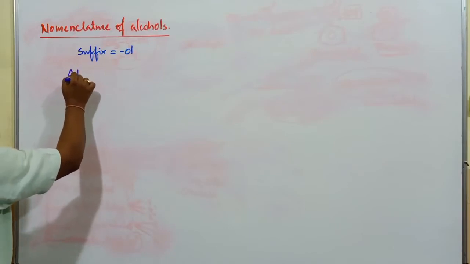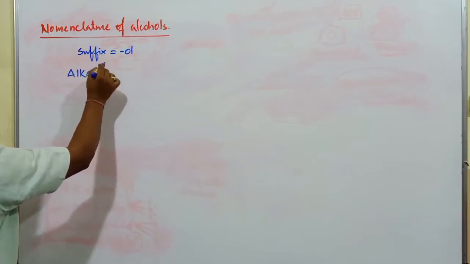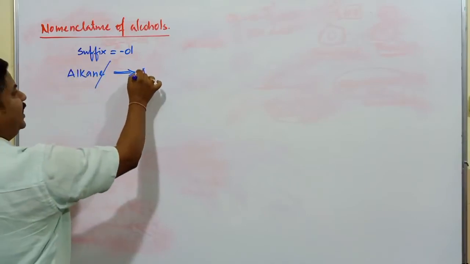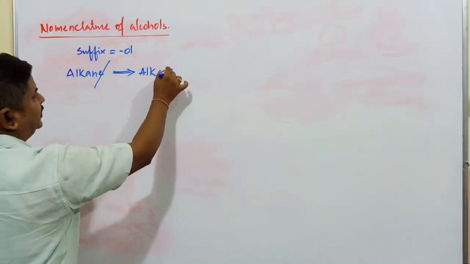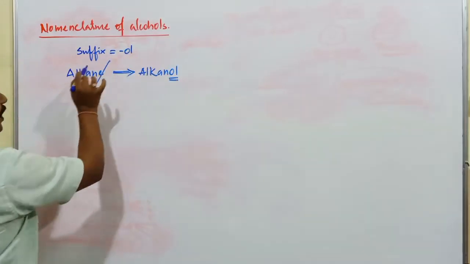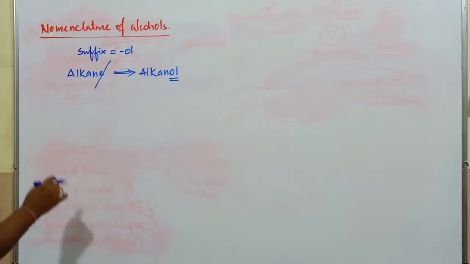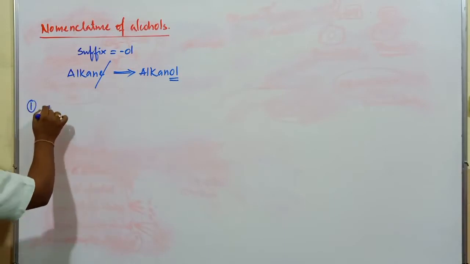Actually, these compounds are the derivatives of alkanes. Now, in case of alcohols, the last letter E is replaced by OL. This OL is added here, and those compounds are generally called alkanol compounds.